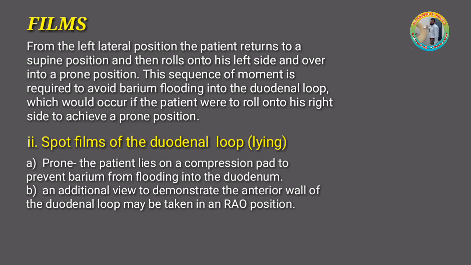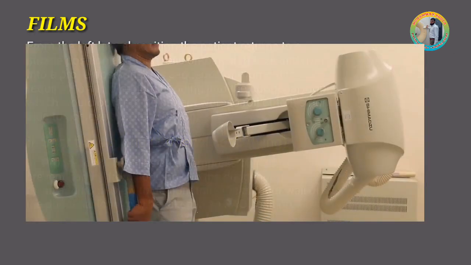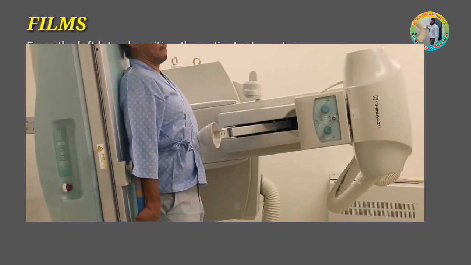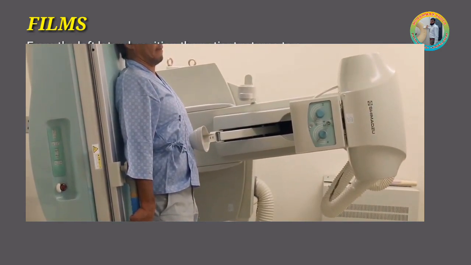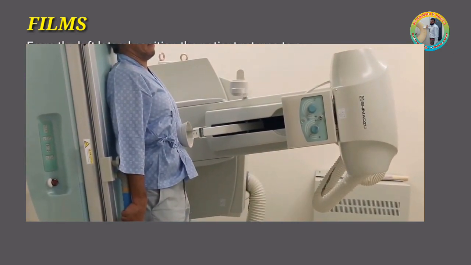From the left lateral position, the patient returns to a supine position and then rolls onto his left side and over into a prone position. This sequence of movement is required to avoid barium flooding into the duodenal loop, which would occur if the patient were to roll onto the right side to achieve a prone position. Spot film of the duodenal loop lying prone; the patient lies on a compression pad to prevent barium from flooding into the duodenum.